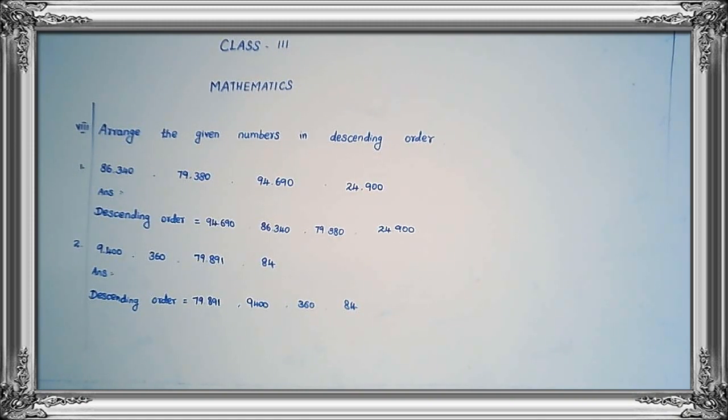Okay? The fourth one, write the following numbers in descending order. Descending order means we have to arrange the numbers from big number to small number. Okay? The third one and fourth one is today's homework.